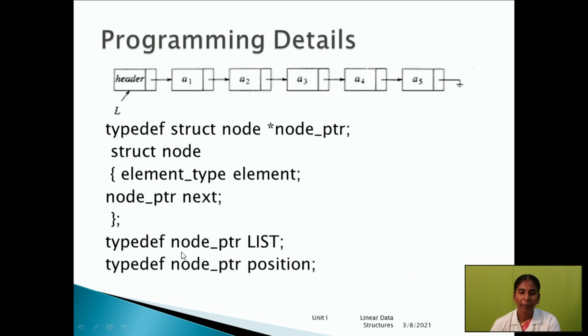The next type definition is node pointer list. So what is the assumption here? List. Type definition node pointer, the next position. So we have to define it with the help of type definition.